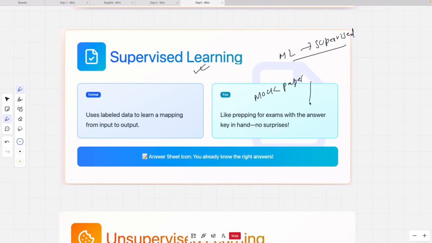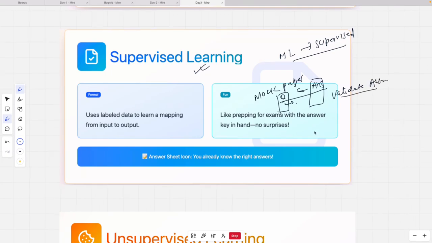In the mock-up paper, you have answers for every question. So you look at the question, solve it, and then go and verify, so you can validate your answer.